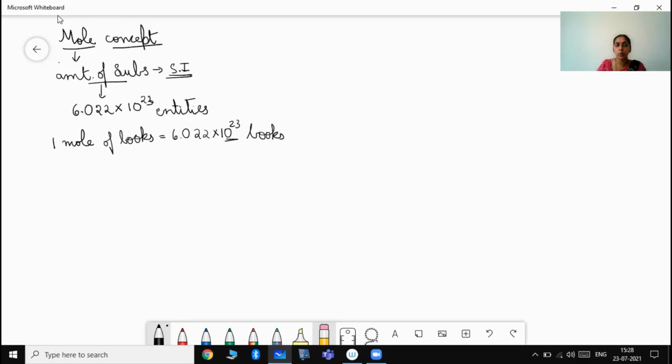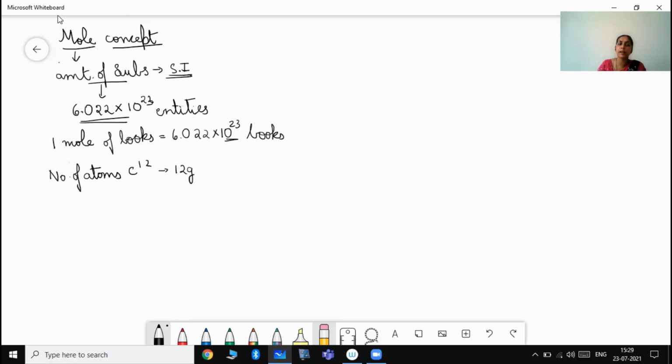So why do we have this 1 mole being equal to 6.022 into 10 to the power of 23 itself? This particular value is nothing but the number of atoms present in 12 gram of carbon 12.